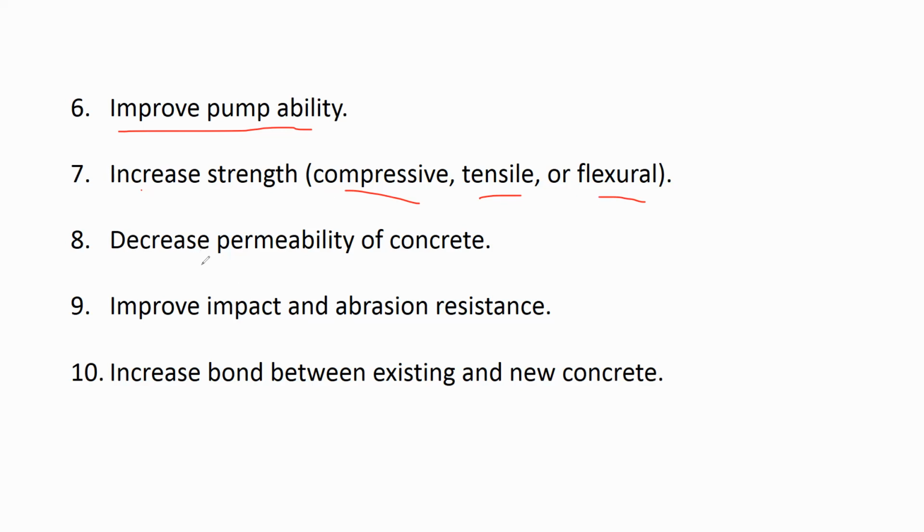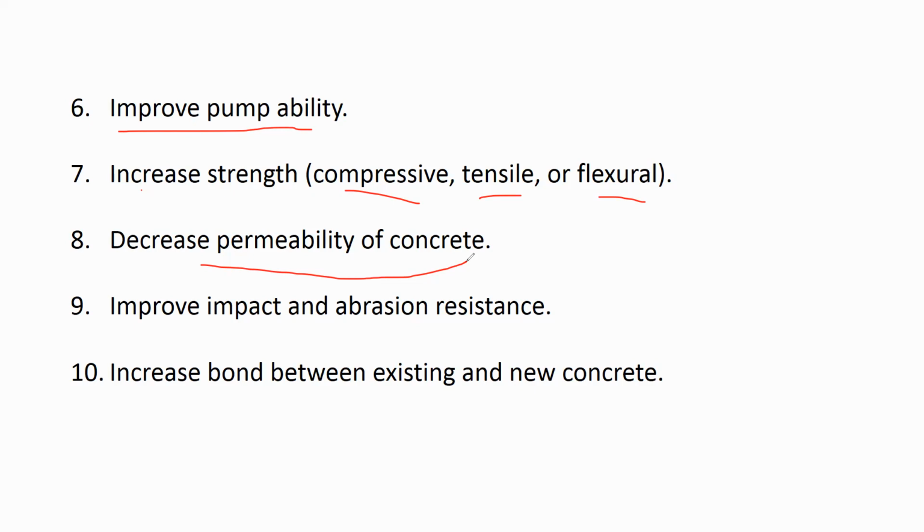Next, it decreases the permeability of concrete, right? We know permeability is dangerous for the concrete. We have studied permeability, right? Permeability is nothing but the transfer of water through the concrete body. If you put water on the top surface of concrete, and that water flows through the body of concrete and comes back from the bottom, it means that there are air voids and capillaries in the concrete through which the water has gone.